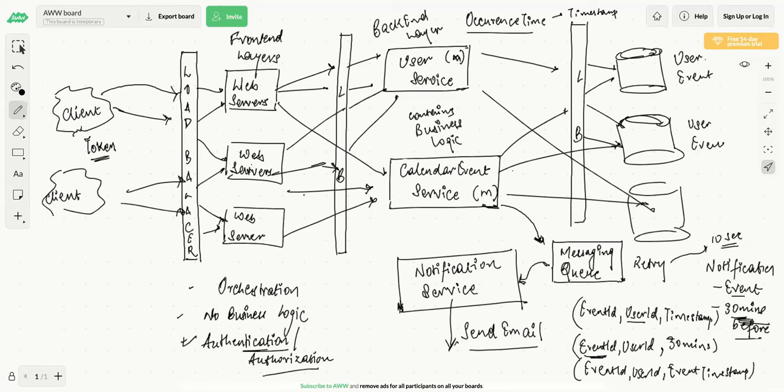Can DB be sharded? Someone is asking how we ensure resilience, retry in calendar service, which I've already answered. Can you use the delivery delay feature for messaging queue, but most messaging queues have an upper bound? In general, you can use a delivery delay feature, correct? And there might be upper bounds, but in that case, you should use a messaging queue where you don't have those kinds of upper bounds. Conceptually, it's a messaging queue; what type of messaging queue you want to use depends on you. Okay. How load balancing is done with the SQL database, I've already explained. Then there is, can DB be sharded between the services in microservice architecture?